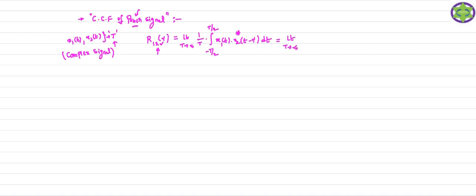Limit T tends to infinity, 1 by T, integral from minus T by 2 to T by 2. Here you take the shift of the first signal. You can take the shift on either of the signals, on the second signal or on the first signal. The cross correlation function is a measure of similarity between a signal and the time shifted version of another signal. To measure the similarity, you perform this integral operation, and based on the value obtained we can say the similarity of the two functions.